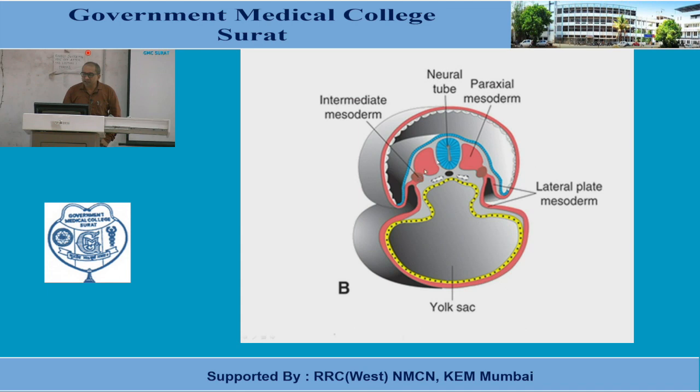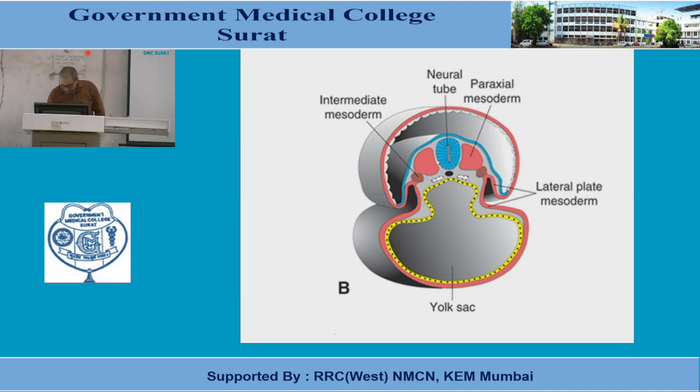Lateral to this paraxial mesoderm there is the intermediate mesoderm, and lateral to that is the lateral plate mesoderm. Okay. So three subdivisions are there for the intraembryonic mesoderm. Out of these, the middle subdivision is the intermediate mesoderm, which, as I explained, is shared by both the genital as well as the urinary system.